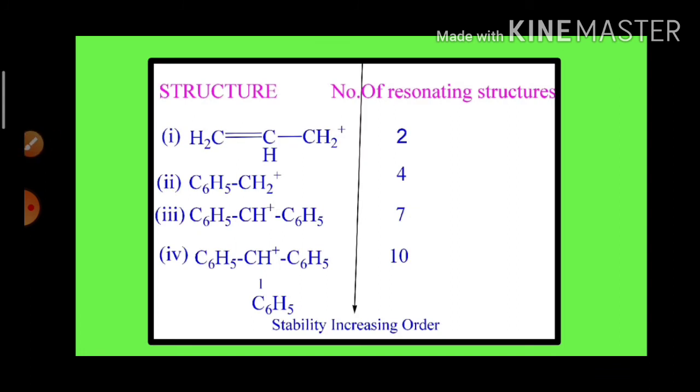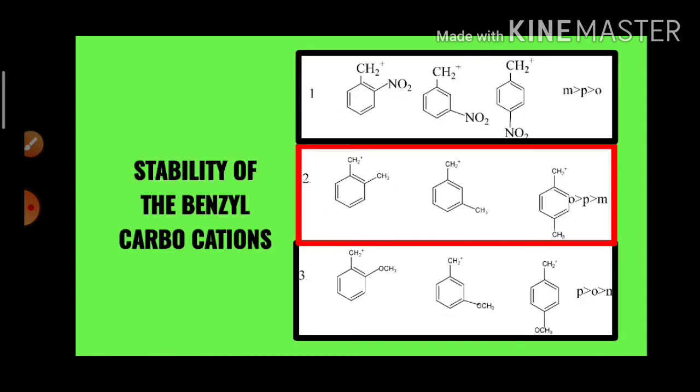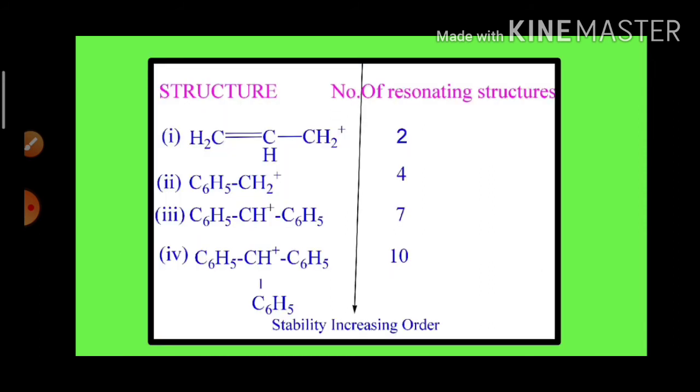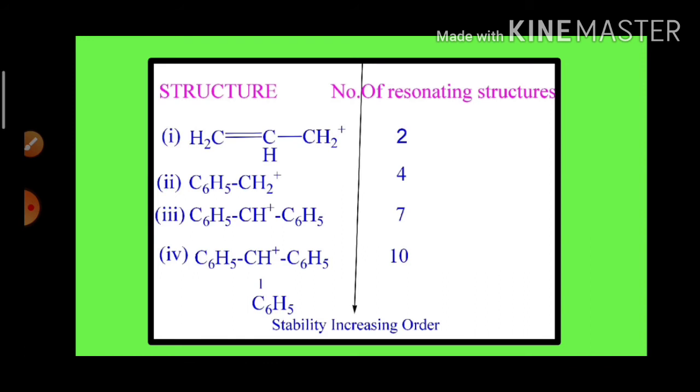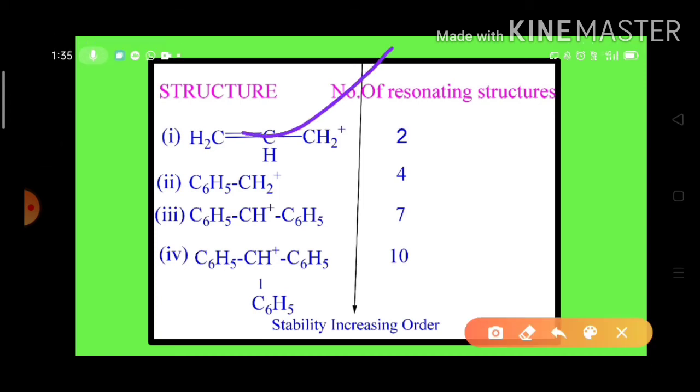Now we go for the stability of the carbocations, the stability of the benzyl carbocations. Generally, stability increases with the increase in the number of resonating structures. The first one here is the allyl carbocation. In the allyl carbocation, only 2 resonating structures are possible.